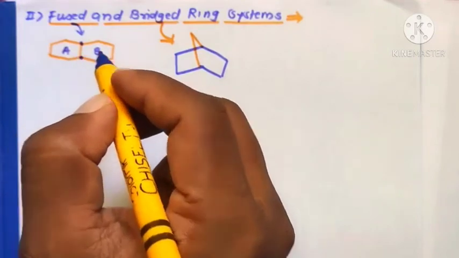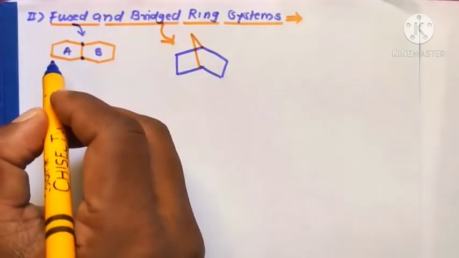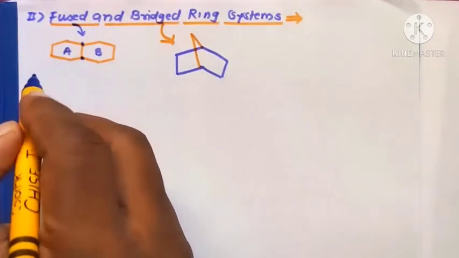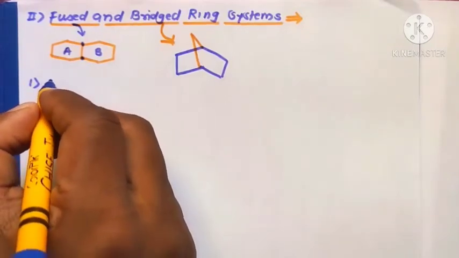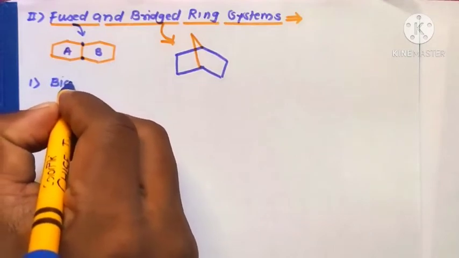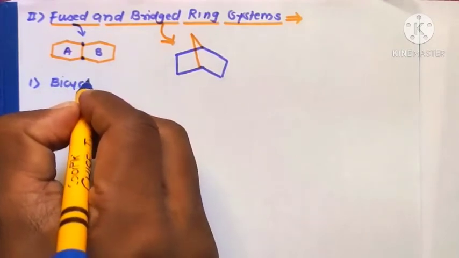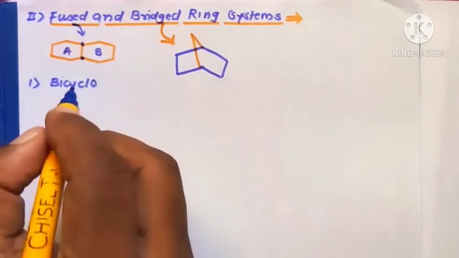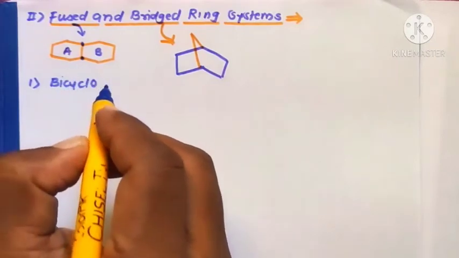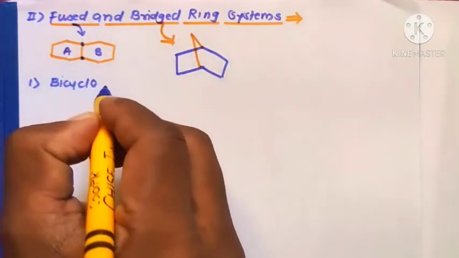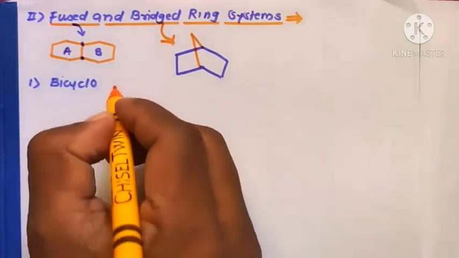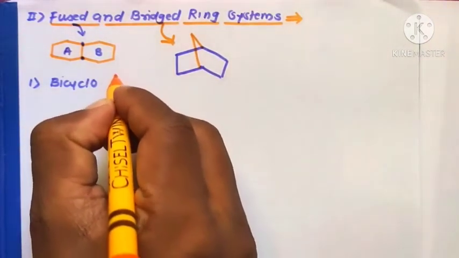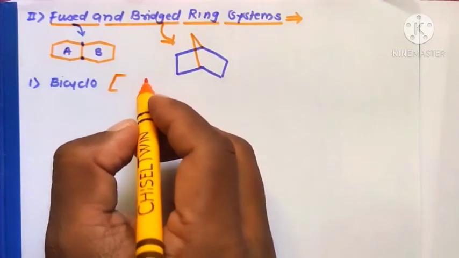If you have unsubstituted molecules, at the prefix you write the word bicyclo. This is an important word, as with spiro compounds. After the word bicyclo comes a square bracket.